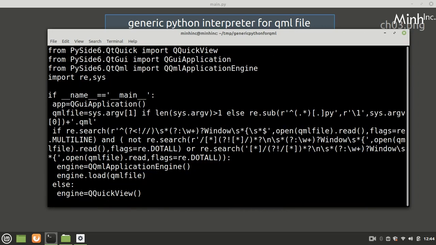Okay, so this is the code. We imported QQuickView, QGuiApplication, QQmlApplicationEngine, and then if it is main, means it is running as a main script, not as library. We instantiated QGuiApplication, QML file we set, and after that we do a search if it is a window, and behind that there is no comment, and if there is a multi-line comment, and after that there is no ending of multi-line comment, and again window starts, that we don't want.